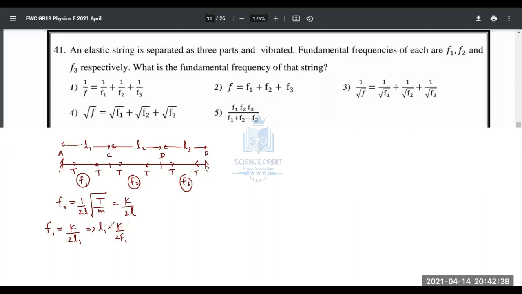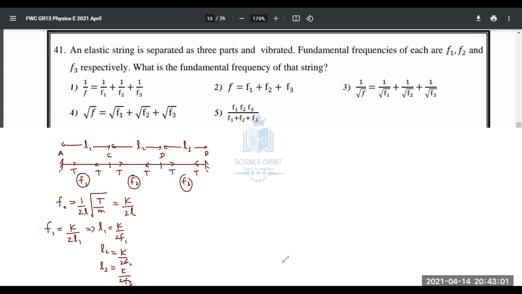I will tell you why I'm doing this. Likewise, you can find the other two lengths also, L2 and L3. You don't have to do every step. Here it is K over 2F2, and this is K over 2F3. Right, and moving on.